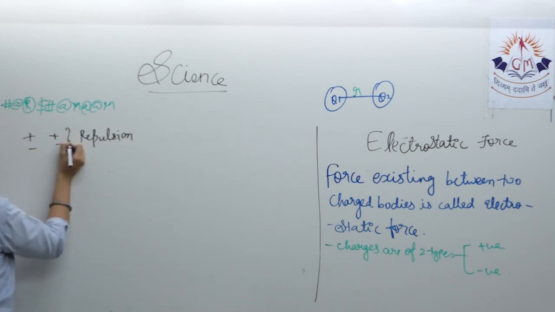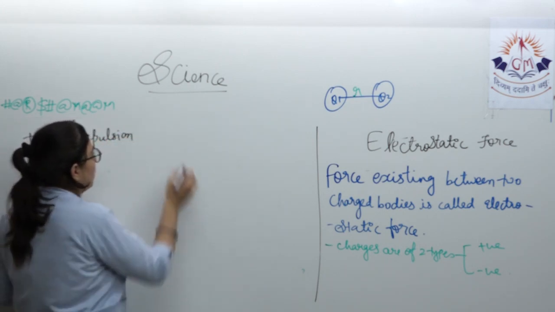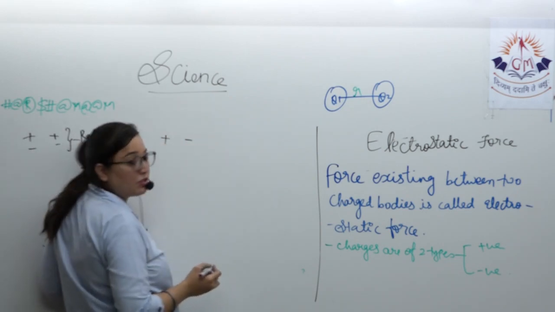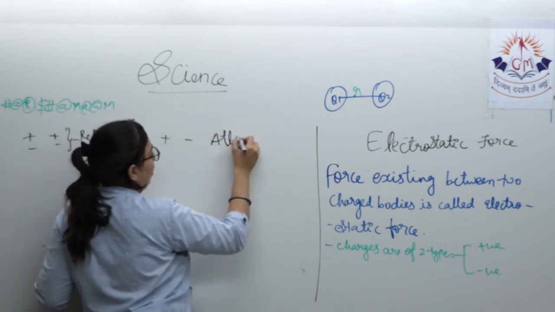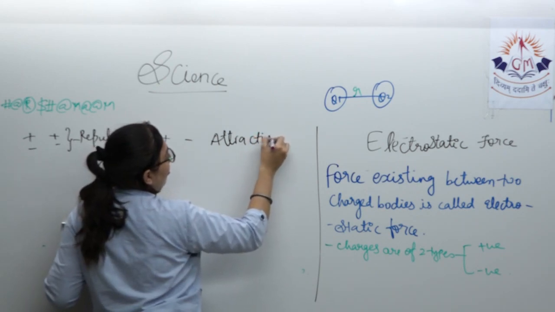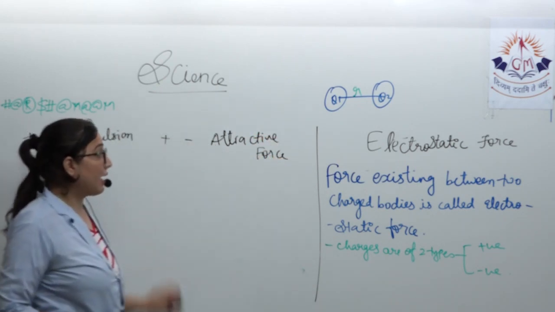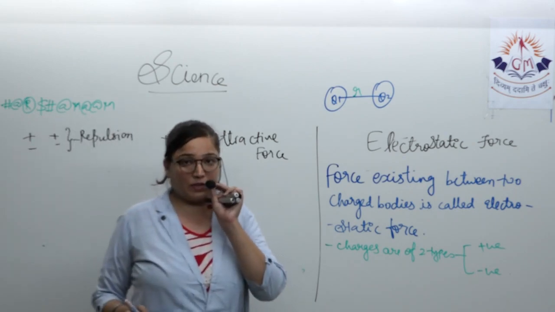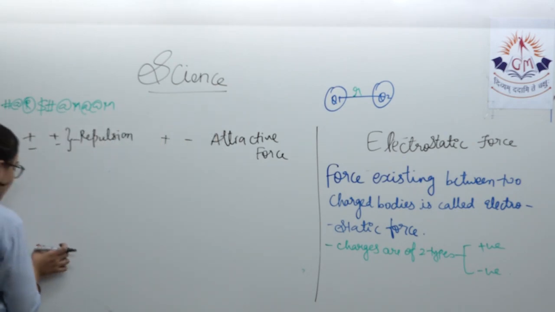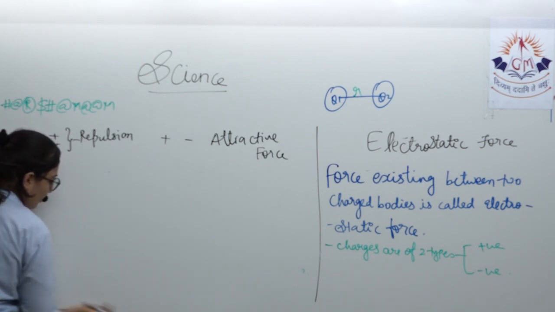Even between negative and negative, there will be repulsive force. But between positive and negative charge, it will be attractive force. Now, these two charges are at distance R from each other.